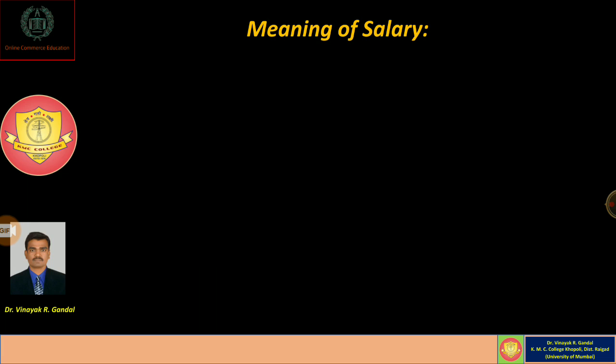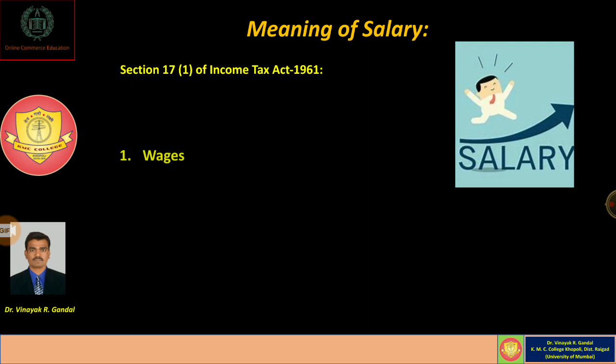First of all, we have to understand the meaning of salary. Dear students, Section 17 subsection 1 of the Income Tax Act 1961 provides the meaning of salary. Salary means any type of wages received by the employee from his employer during the previous year. Salary also consists of any type of annuity or pension received by the employee from his employer after retirement or at the time of retirement, which is also chargeable to tax under the head of salary.